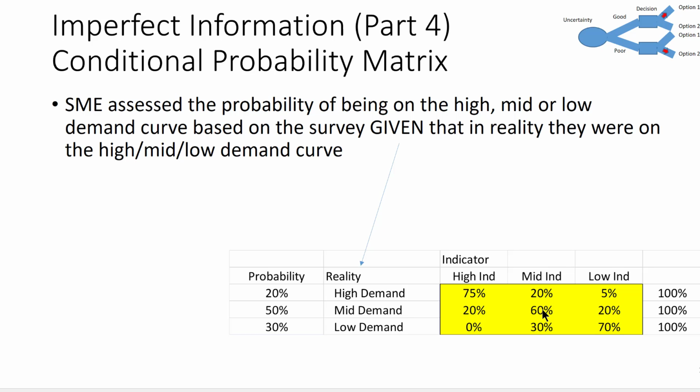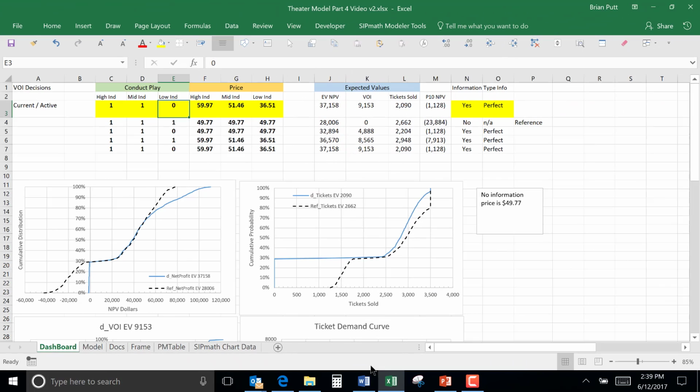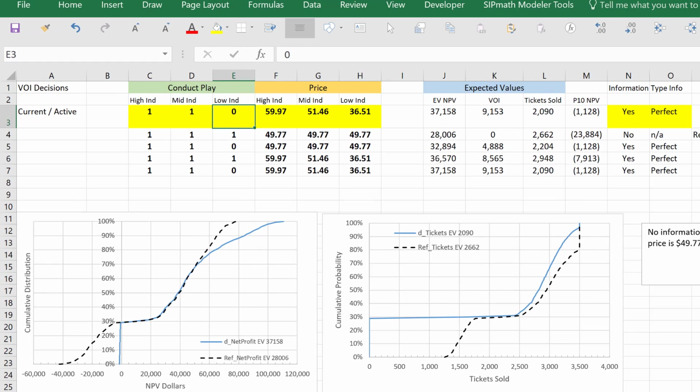So let's move over to the Excel model and get right into it. Here's our Excel model with the scenario presented, which optimizes the decision policy and the prices with perfect information. With perfect information, we don't develop the low indicator, and we have a high price for the high indicator and a little bit lower price for the mid indicator.